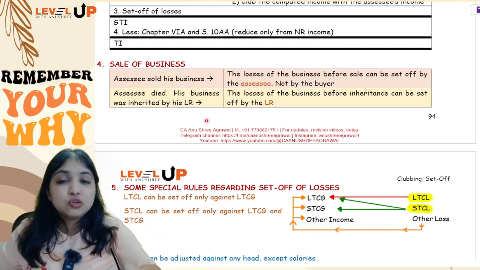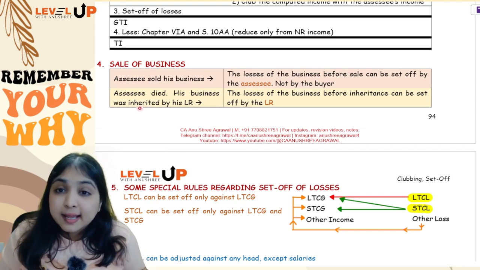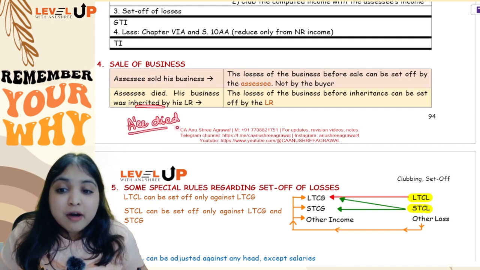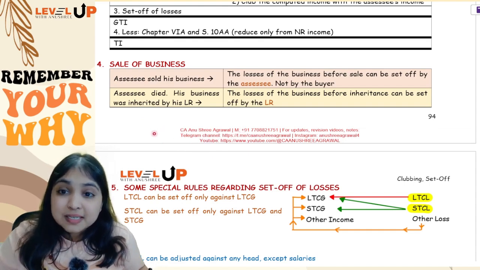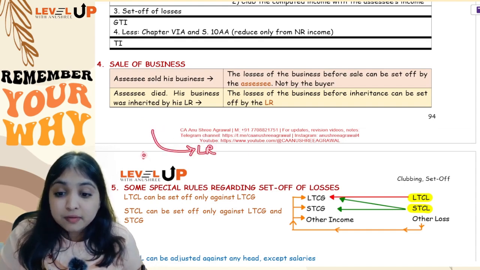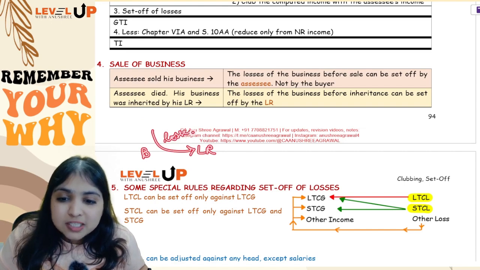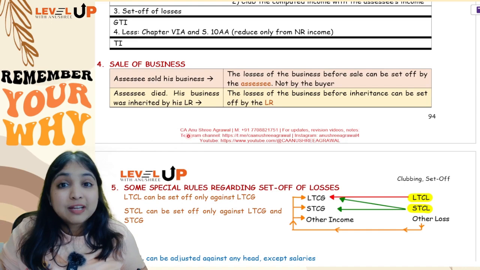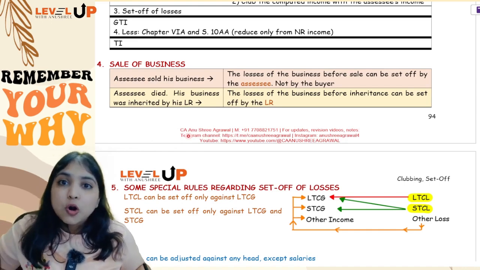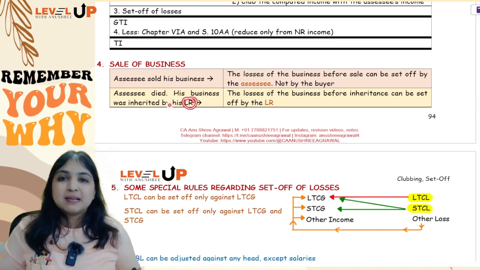But there is one exception to the rule, and that is inheritance. In case of inheritance, for example, let us say the assessee died, and after the assessee died, his business was inherited by his legal representative. So if the business is inherited by the legal representative, along with the business, the losses will also go to the legal representative. Whatever unabsorbed losses were there in the inherited business, all those losses will be adjusted by the legal representative only.